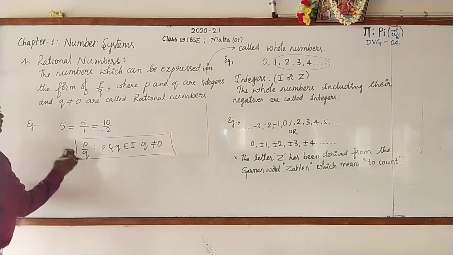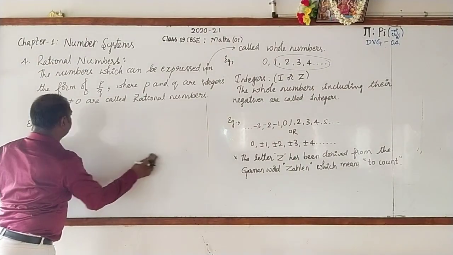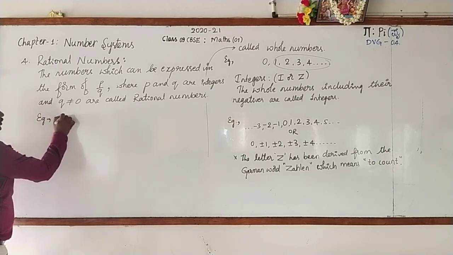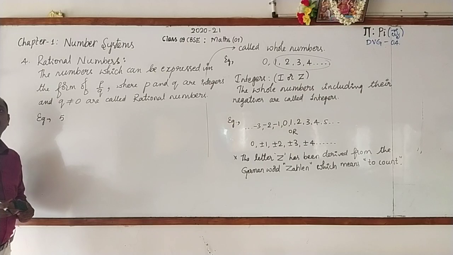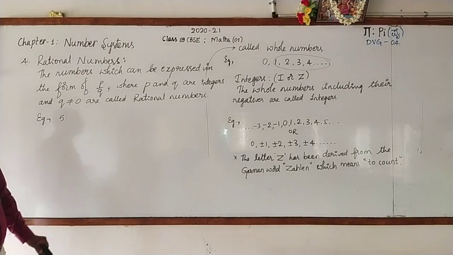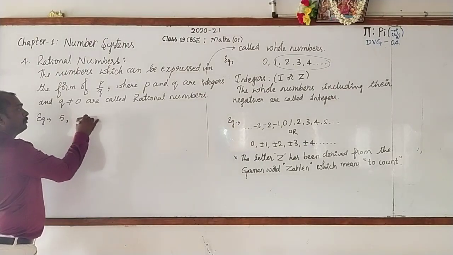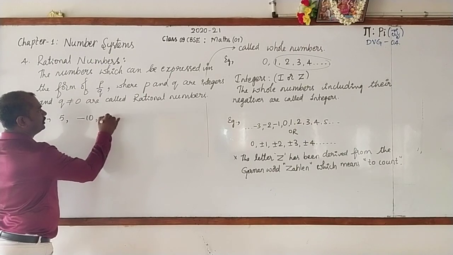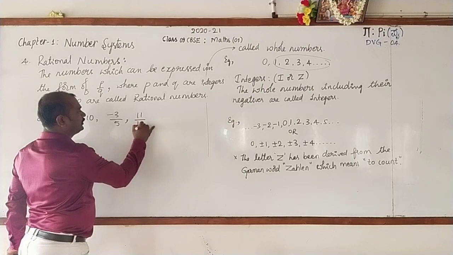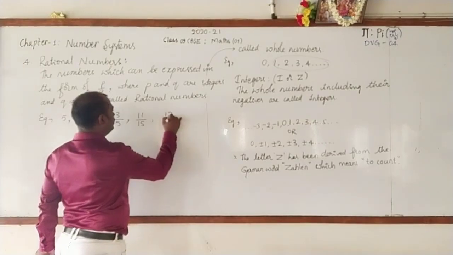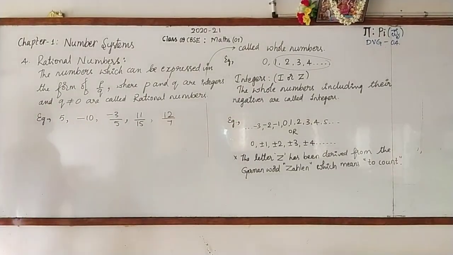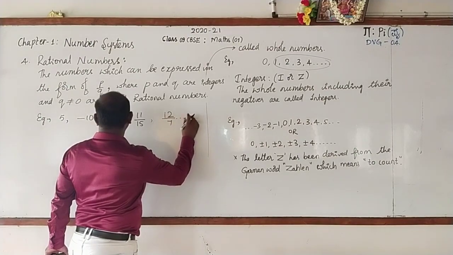Okay, let us go for writing the examples for rational numbers. For example, you know that 5 can be written in the form of P by Q under this condition where P and Q are integers and Q is not equal to 0. So 5 is a rational number. Minus 10 is a rational number. Minus 3 by 5 is a rational number. 17 by 15 is a rational number. 12 by 7 is a rational number. See, these are some examples for rational numbers.